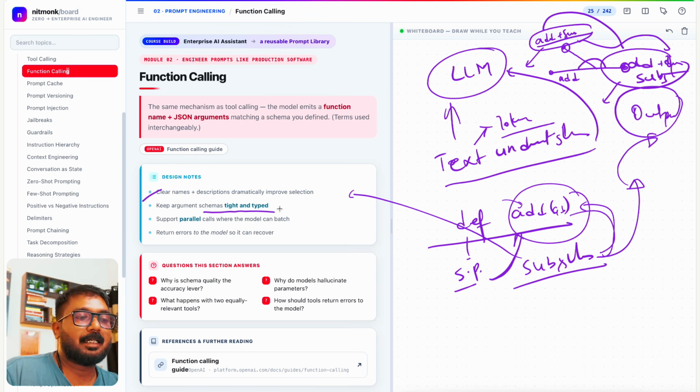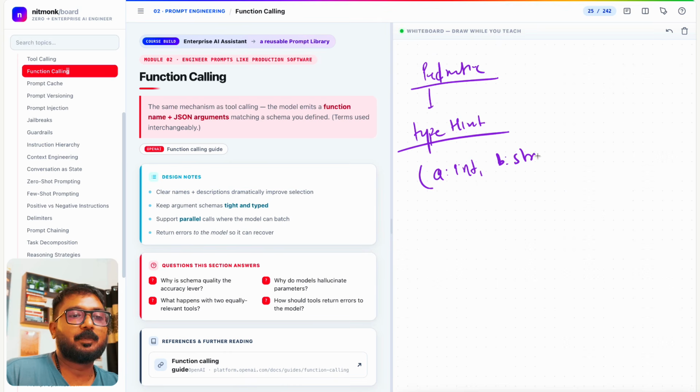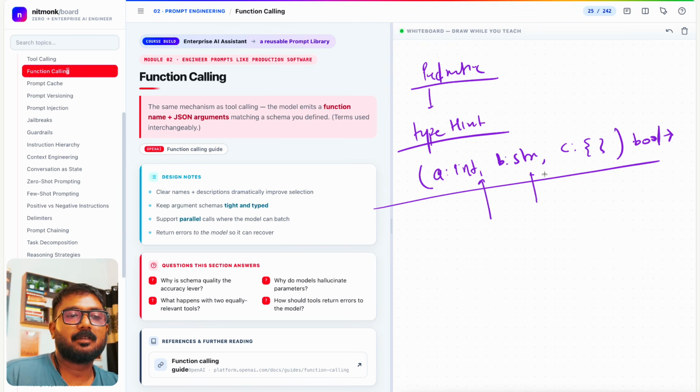Keep argument schema tight and typed. That's exactly what I said. That's why people use Pydantic, right? Inside Pydantic, you get type hints. Basically, you try to define whatever the argument is. Like A I'm passing, it should be int. B I am passing, it should be string. C I am passing, it should be list. Correct? And the return would be bool. Right? These are the type hints that are defined.